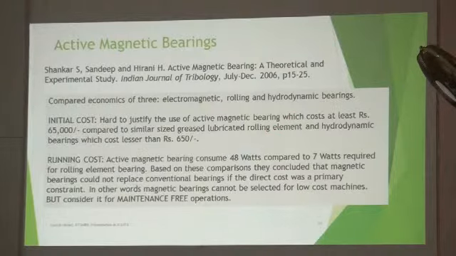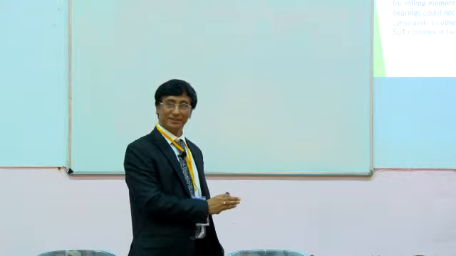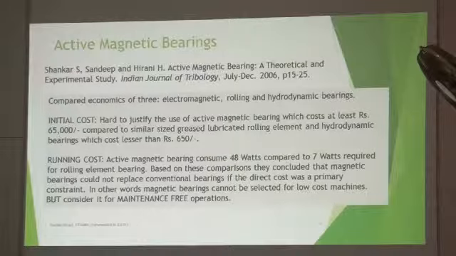And another thing, as we showed, the electromagnet requires some sort of current. The 48 watts, 7 watts: 48 watts was required for the electromagnet. When we did the comparison with a rolling element bearing, it required only 7 watts. That means the friction loss in a rolling element bearing is 7 watts. We are saying the active magnetic bearing is frictionless, contactless, and doesn't require any friction force to be overcome. Yet we are supplying 48 watts. It's almost 7 times more, right?